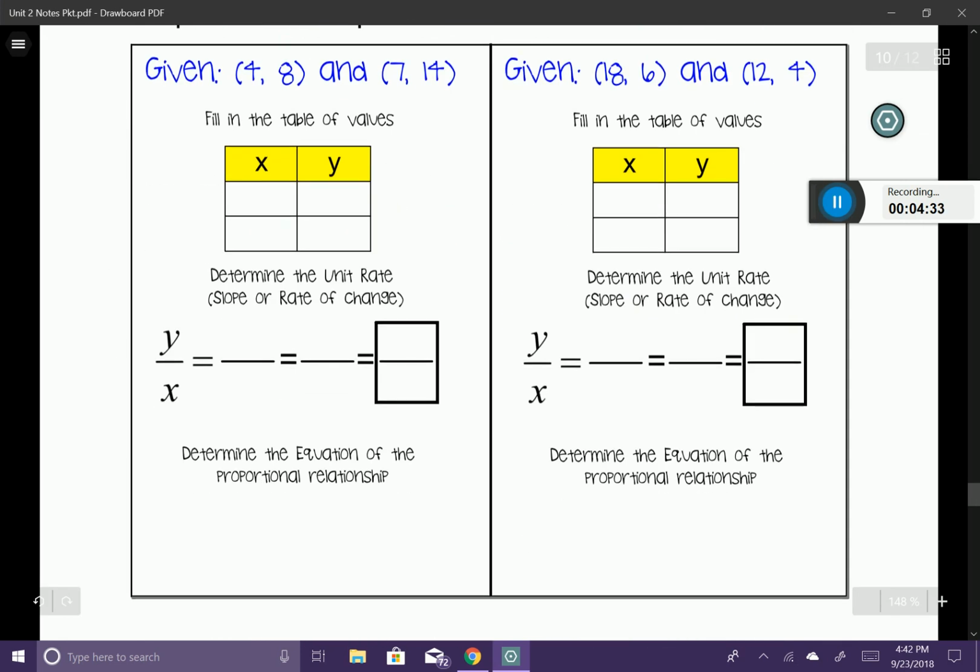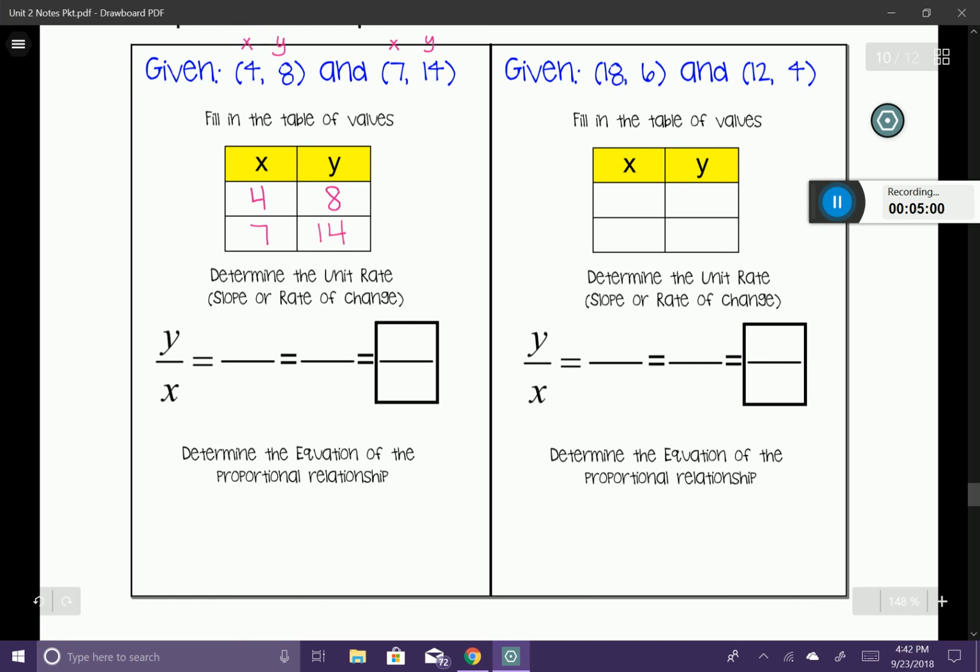So here we have 2 given coordinates. These coordinates would go on a coordinate plane. Now let's go ahead and fill them into our table. Remember, our first coordinate is going to be an x, and then our second is going to be a y. So I'm going to indicate them, and fill in the table now. My x is 4, my y is 8 for the first coordinate. My x is 7, and my y is 14 for the second coordinate.